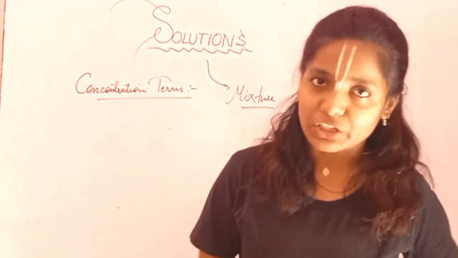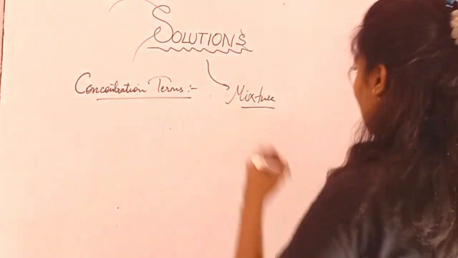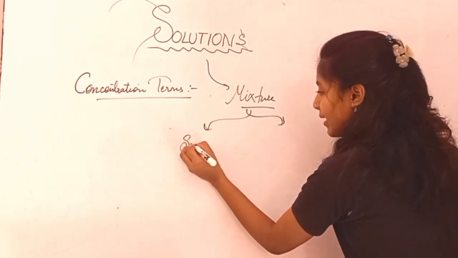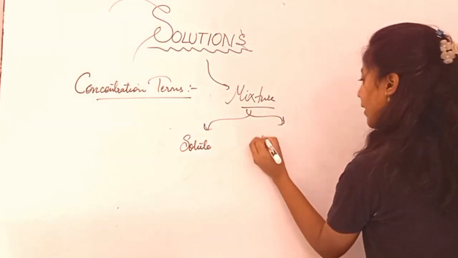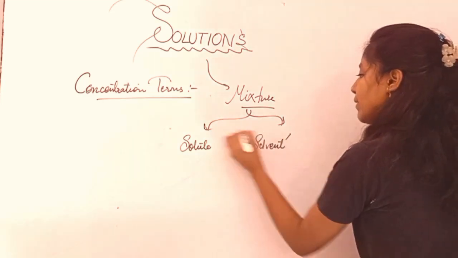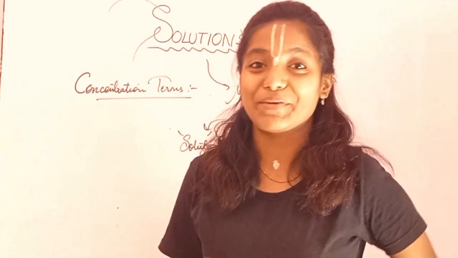So in the mixture or the solution, the basic terms required and known to us are two things: your solute and your solvent, right? Basically, these two terms are the important ones. Ma'am, what are these terms? I'm not able to understand.